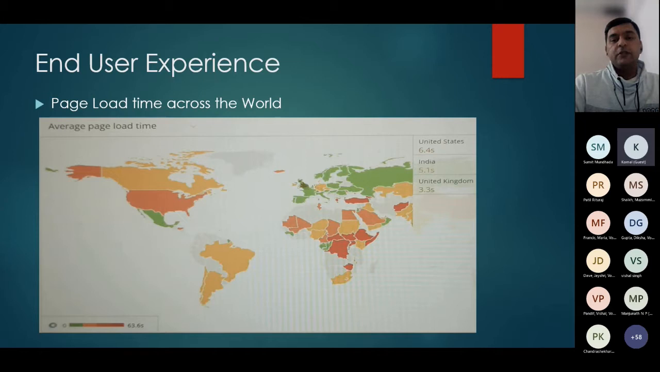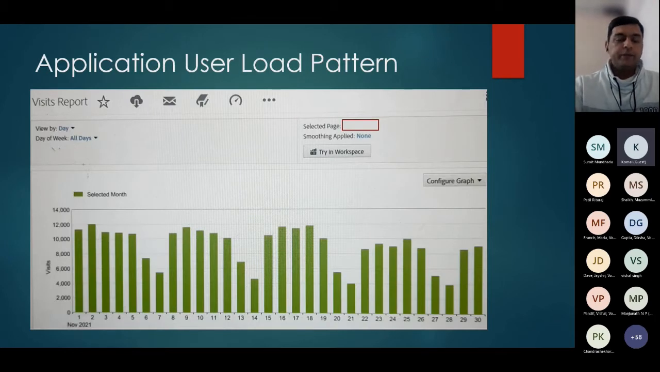So it's a way of reading those graphs from these tools. Whatever things you want to get from the tools, it's the way of reading those things and how you are implementing those things. The second aspect, after the end user experience, which we want to talk about is the application user load pattern.